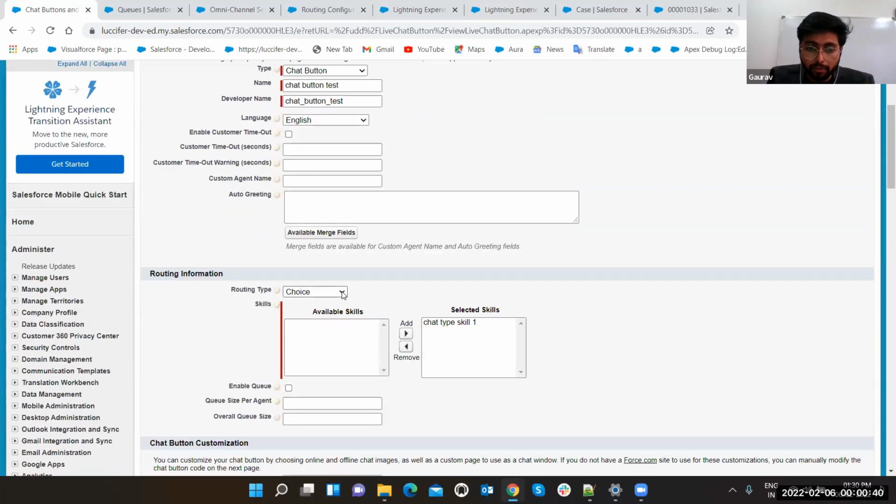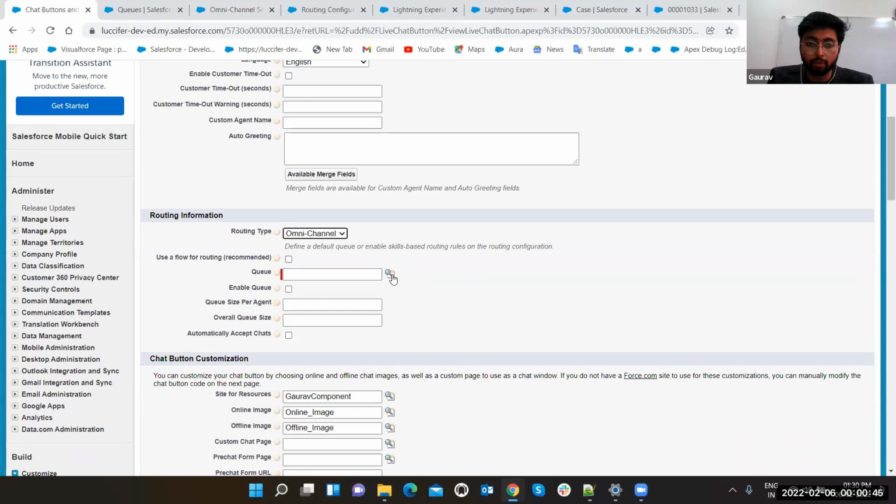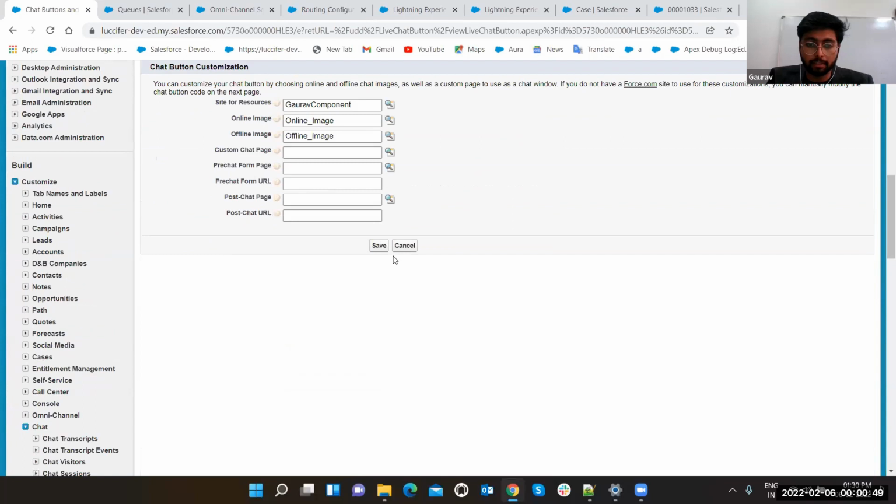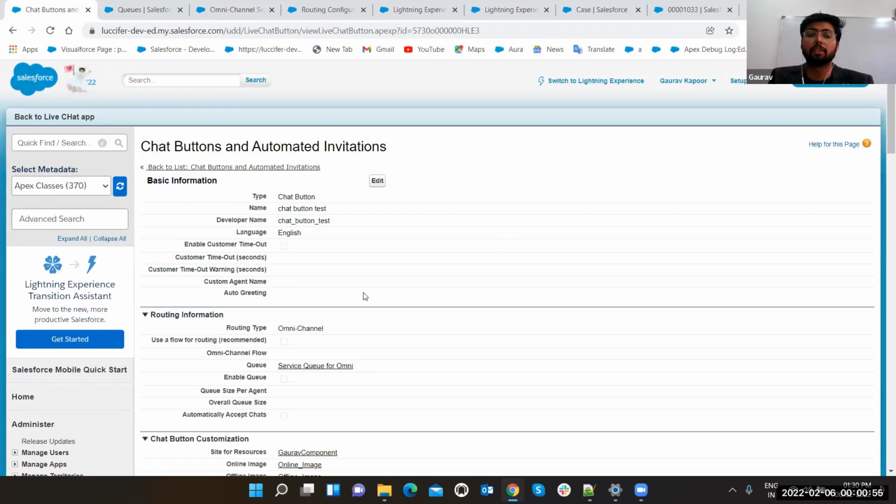Now in the place of choice, you will see that you are having one omni-channel option. Just select omni-channel. Select the queue which you have made. Online and offline will be the same. Just click on the save button. Now for this chat button automated invitation, you do not have to copy the link again. Just use the same link.